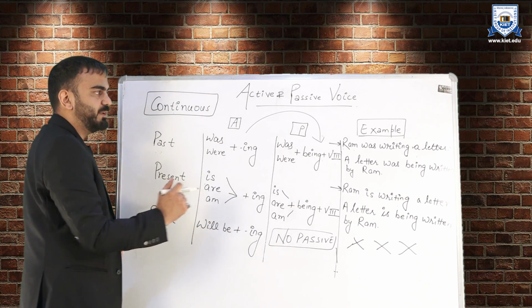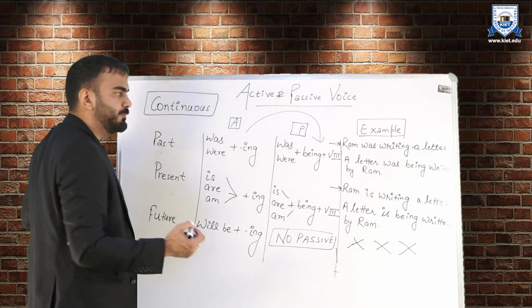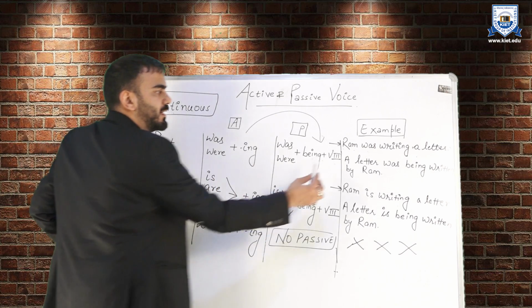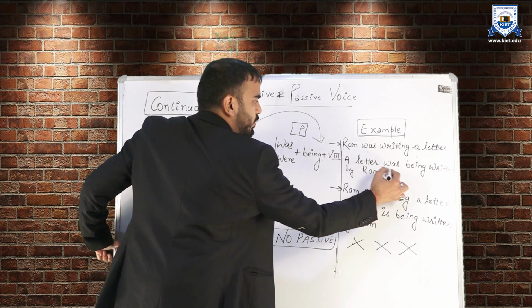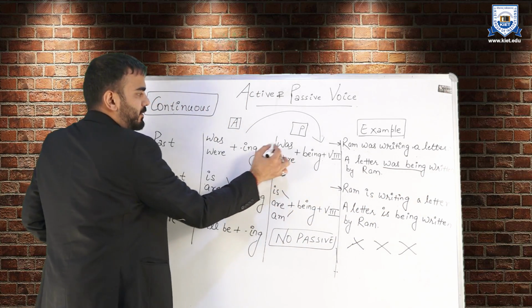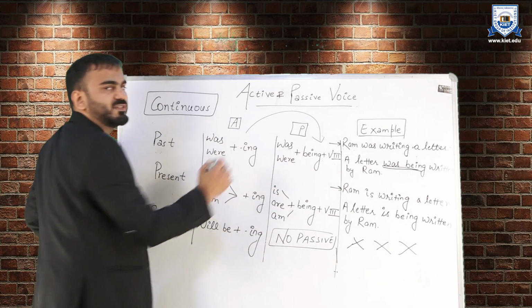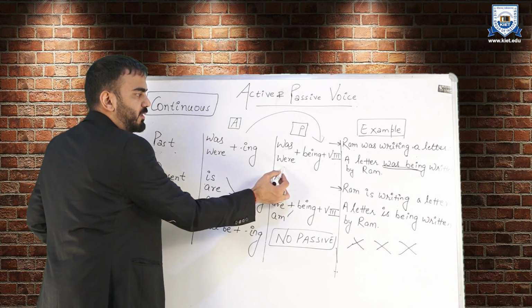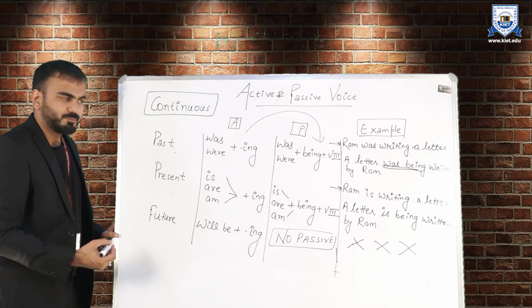Let us take the example. Ram was writing a letter. So rule is the same. A letter, that means Ram and letter will interchange their positions. A letter was being written by Ram. So this was being is as per the rule which is right here on the table, that in past continuous we use was or were with being. The next is present continuous.